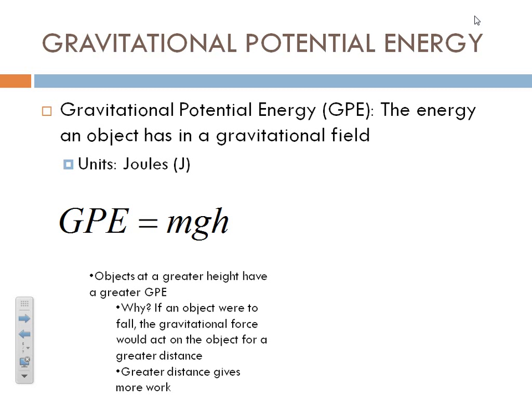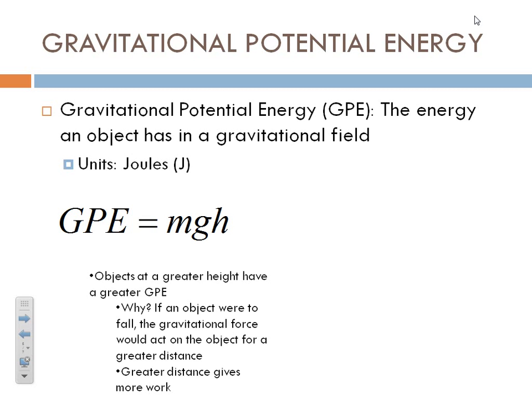So if we let that gravitational force act for a greater distance, then we're going to get more work done on it, and that means more energy is going to get put into it by the gravitational field. So greater height, the farther you are away from the surface of the planet, means you have more potential energy. More potential for the gravitational force to do work on that object.